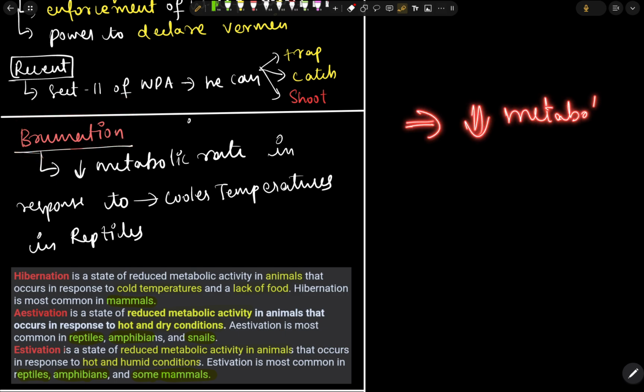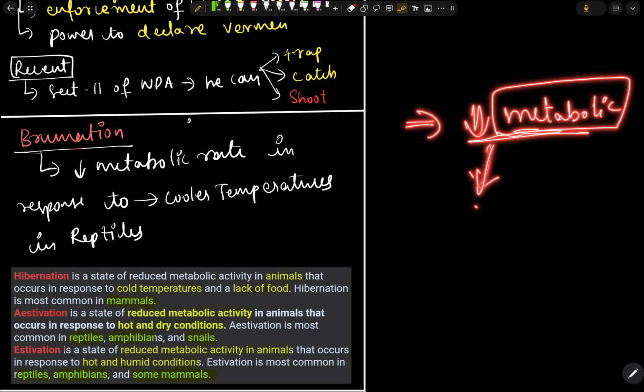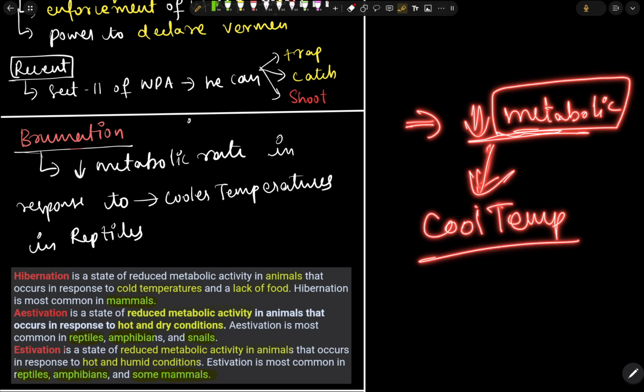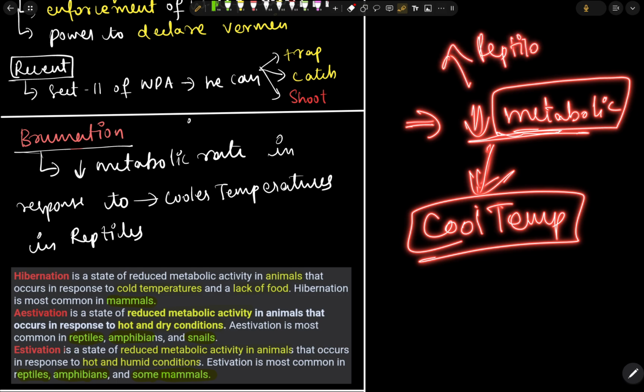Metabolic rate is the rate at which energy is spent. So there will be a decrease in the metabolic rate in reptiles due to the cool temperature in the environment.